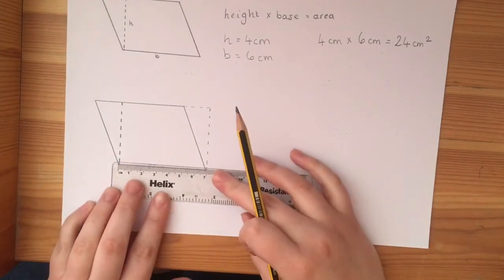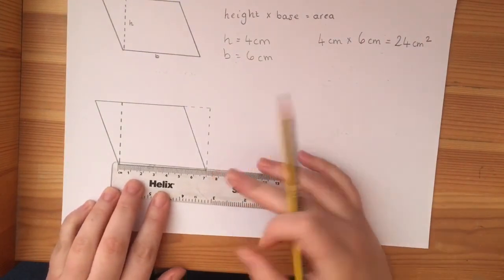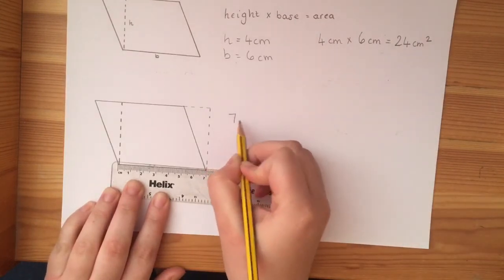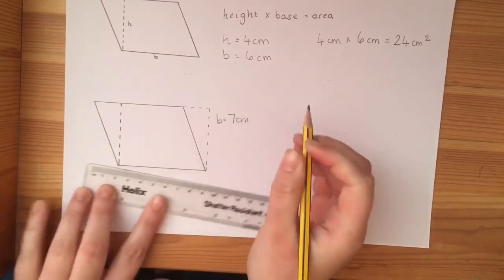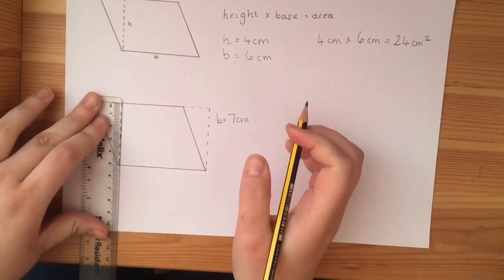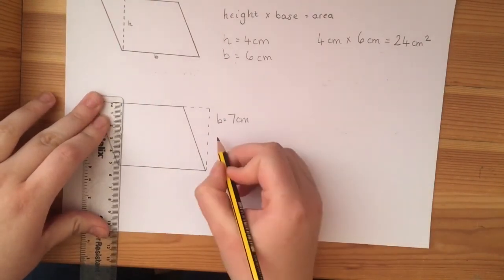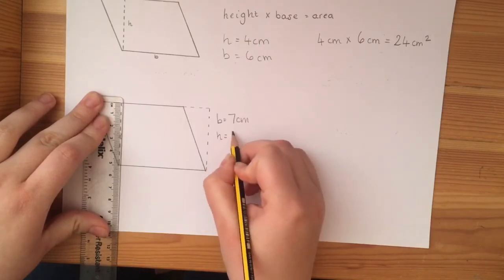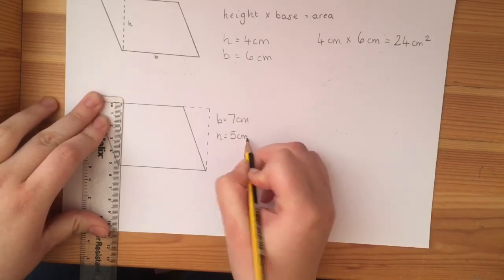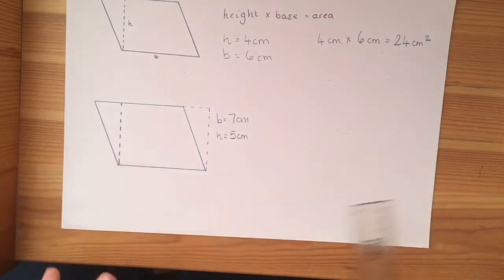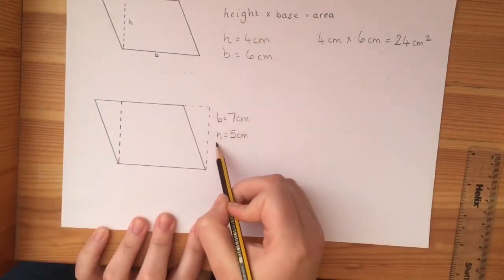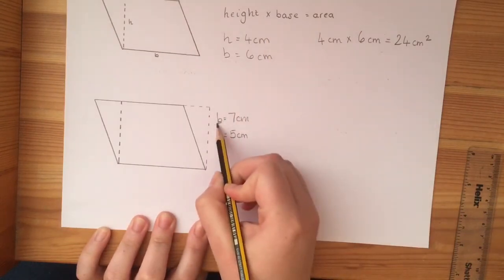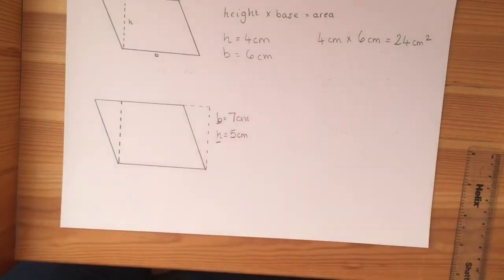So I'm going to measure my base first. So that's 7 centimetres for my base. And then I'm going to have a go at measuring my height. And so that's 5 centimetres. Right, I'm going to pause the video here. Well, you're going to pause it. And I'd like you to have a go at working out, using this formula, remember, height times base equals the area. I want you to have a go at working out the area of this parallelogram.